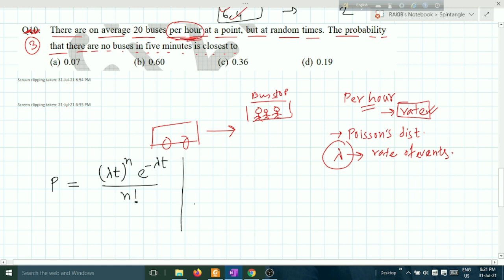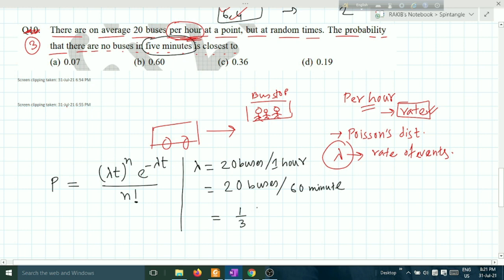Now define the other parameters. What is lambda here? Lambda equals 20 buses per 1 hour. The question is given in 5 minutes, so we have to convert 1 hour into minutes. 20 buses per 60 minutes. How much is this? 1/3 buses in a minute.